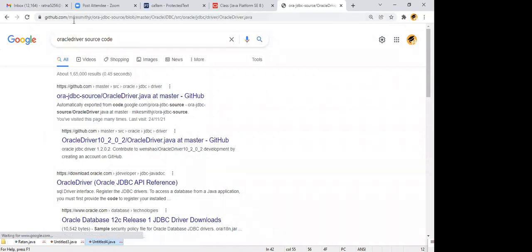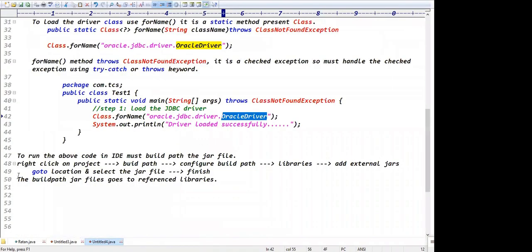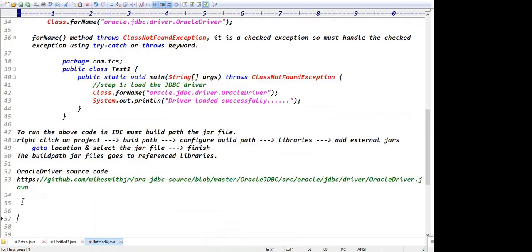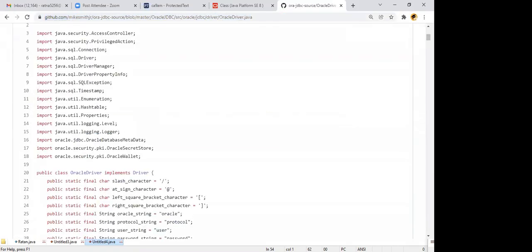Exactly, guys. If I see the driver class file code once, you guys also try to check the Oracle driver .java source code. This is a link. In this link, try to check the source code once. This is the source code, right?